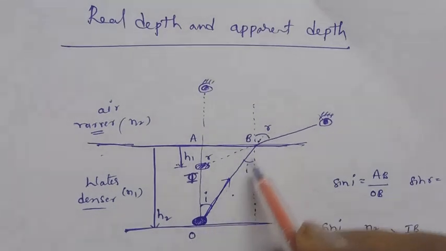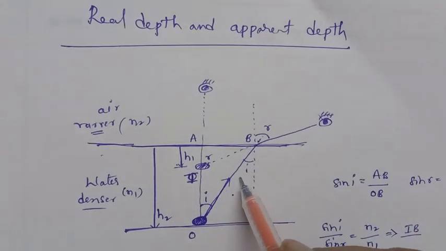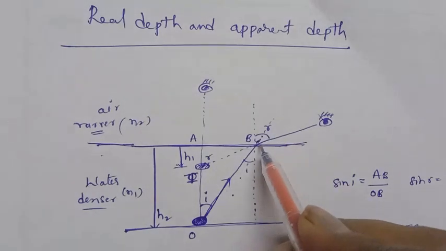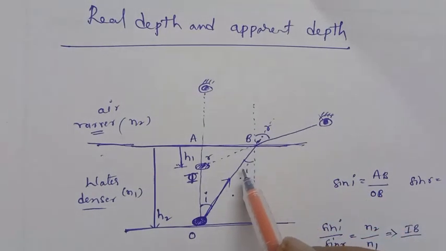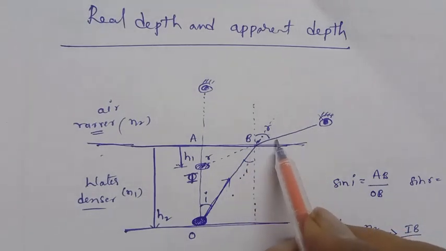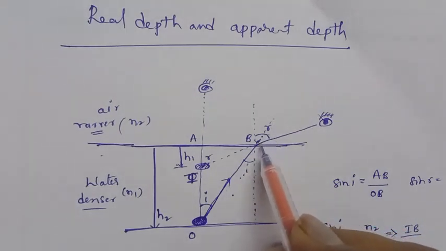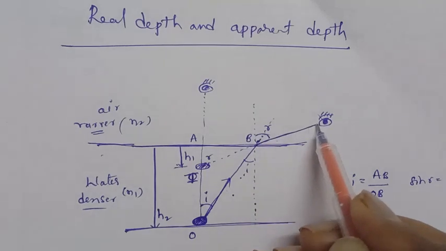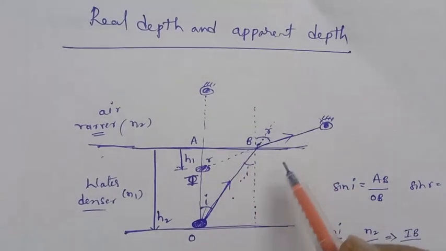The light rays go from water, the denser medium, to air, the rarer medium. Automatically along this path, it bends away from the normal. When it is moving from a denser medium to a rarer medium, it bends away from the normal. So the light bends like this, from this path to this path.